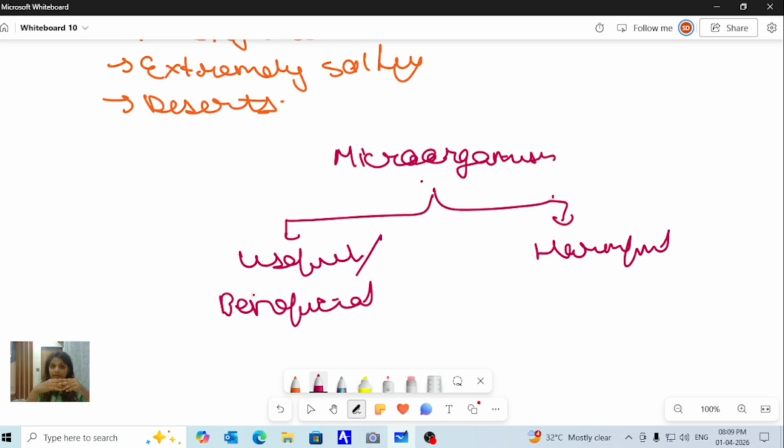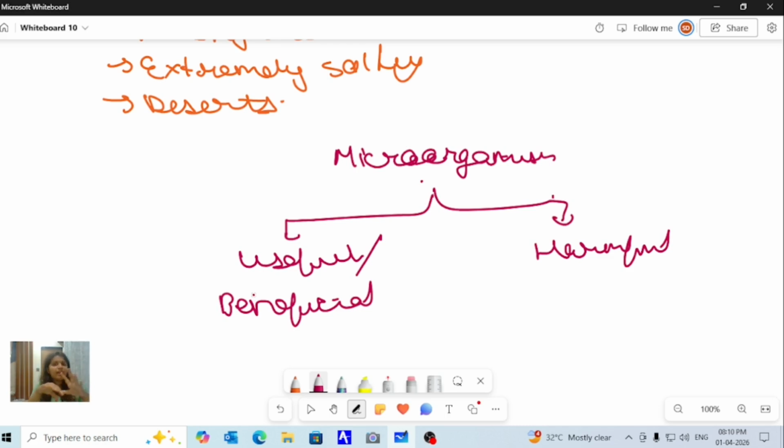Apart from that, microorganisms are also useful for making vaccines and antibiotics. The bun which you are eating is also produced in the food industry, and that also involves microorganisms. Why do you get such a fluffy texture? Because of microorganisms. There is fermentation.